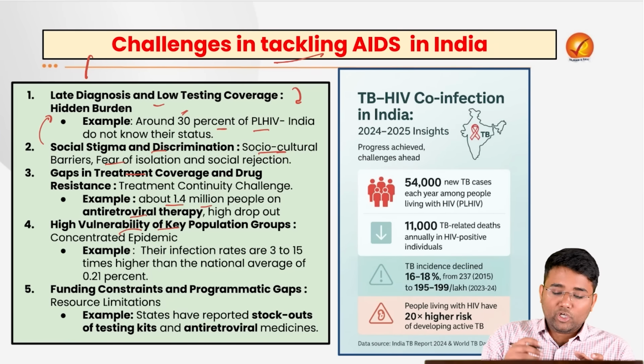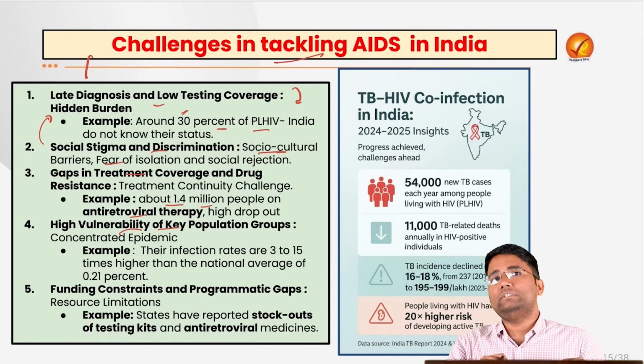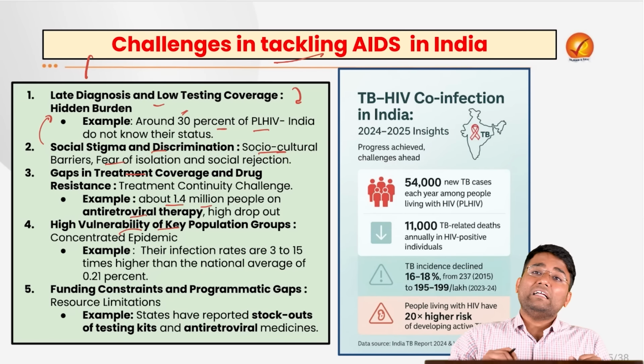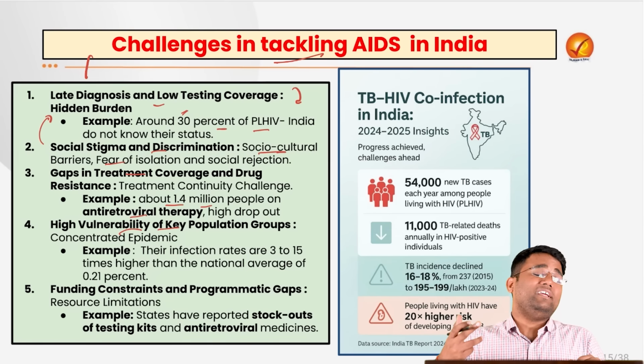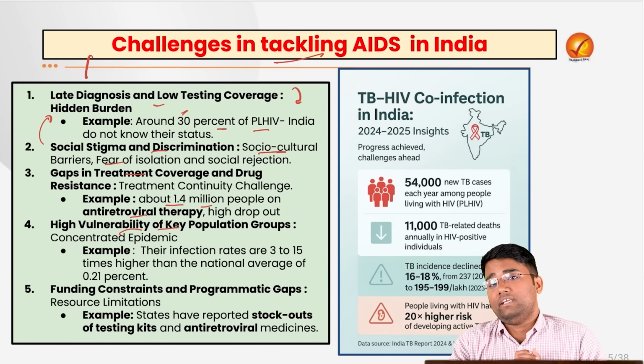Also, there is high vulnerability of the key populations, with some concentrated epidemics. For example, you'll see districts in Punjab and in northeastern states where drug abuse is very high. Those are the areas or cities where the HIV prevalence is also very high.